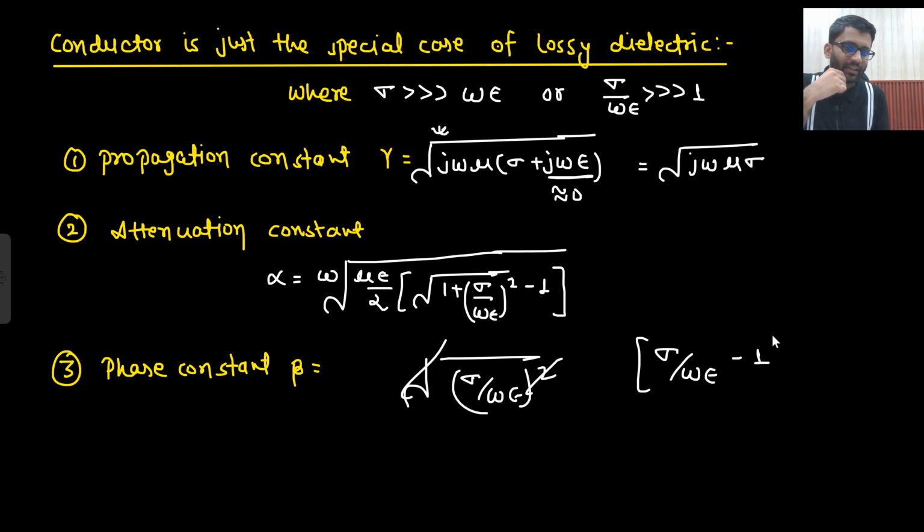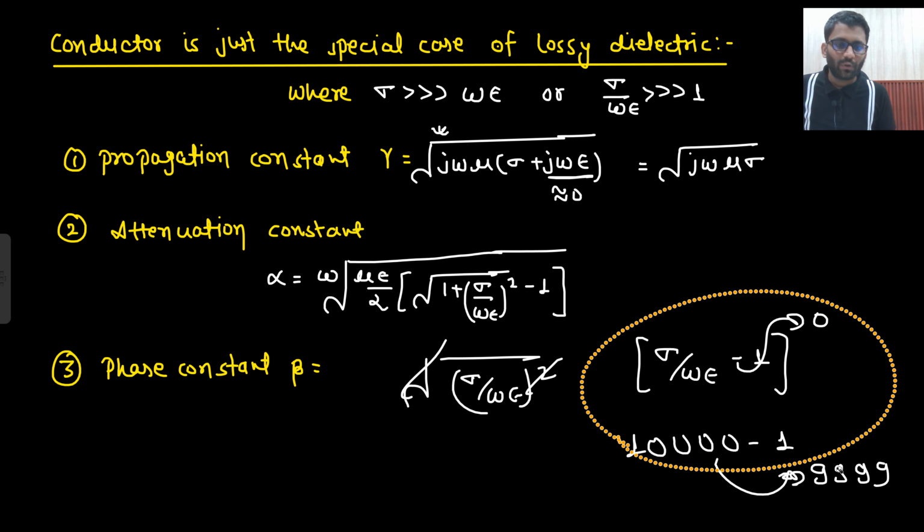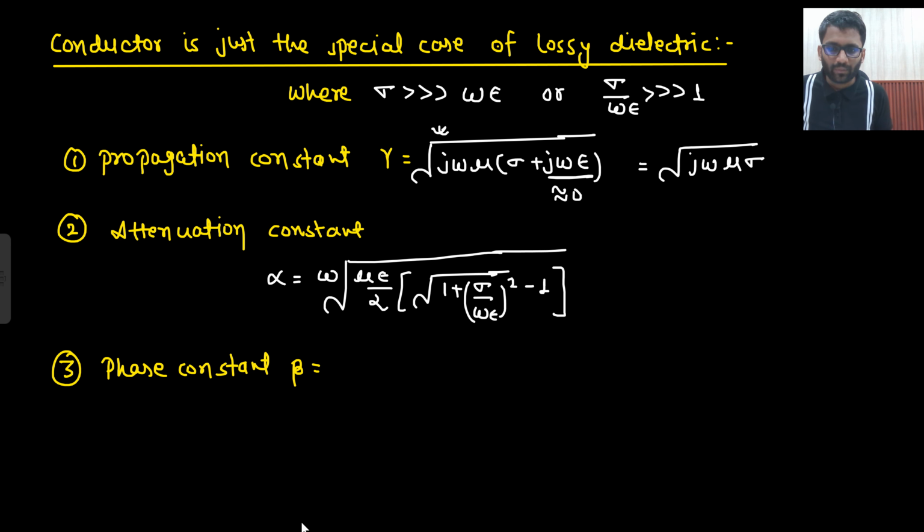In the bracket, this expression has been reduced to sigma upon omega epsilon minus 1. From 10,000 you are subtracting 1. What are you going to get? Nearly 10,000 only, or 9,999. So again this 1 can also be ignored. From this particular bracket you get sigma upon omega epsilon directly. The 1 was ignored, the under root and square got cancelled, and then this 1 was also ignored.